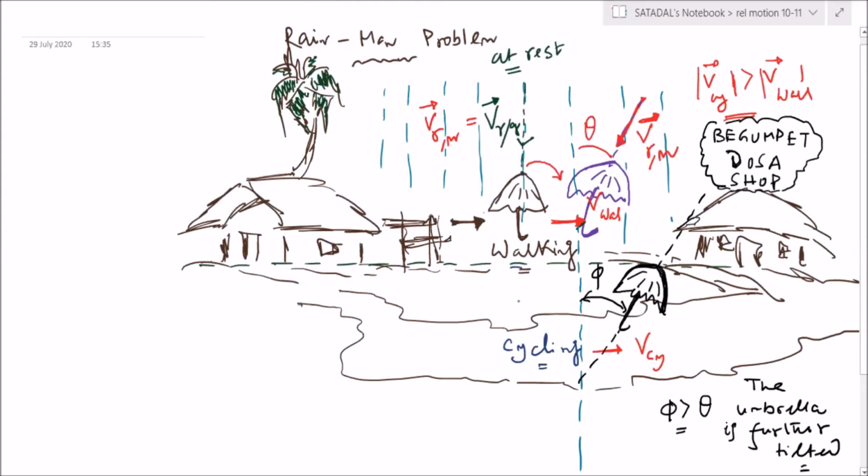Okay. So my point here that I'm trying to make is Begumpet dosa. I don't like that actually. I like Davangiri dosa more. I'm really fond of that. It's in Karnataka, I think. Yes, sir.